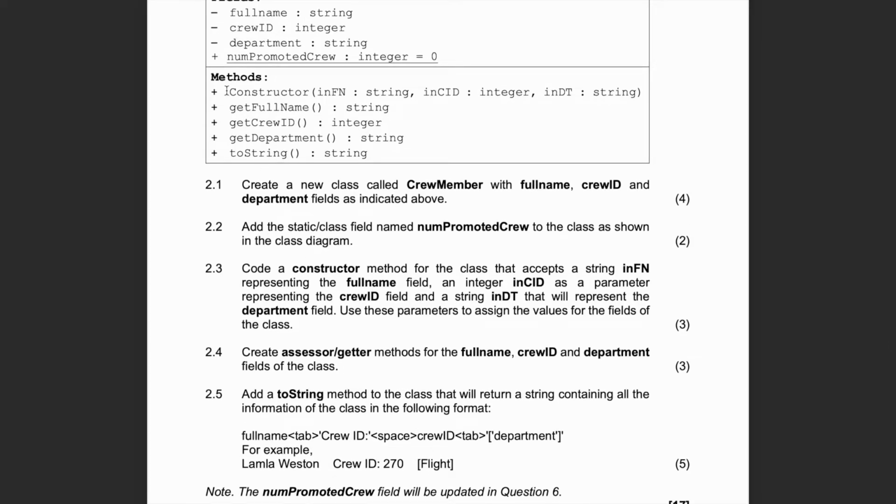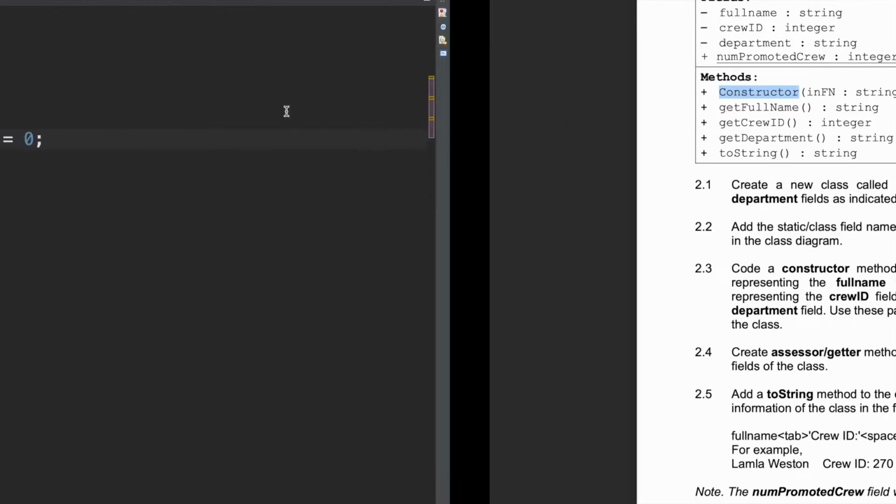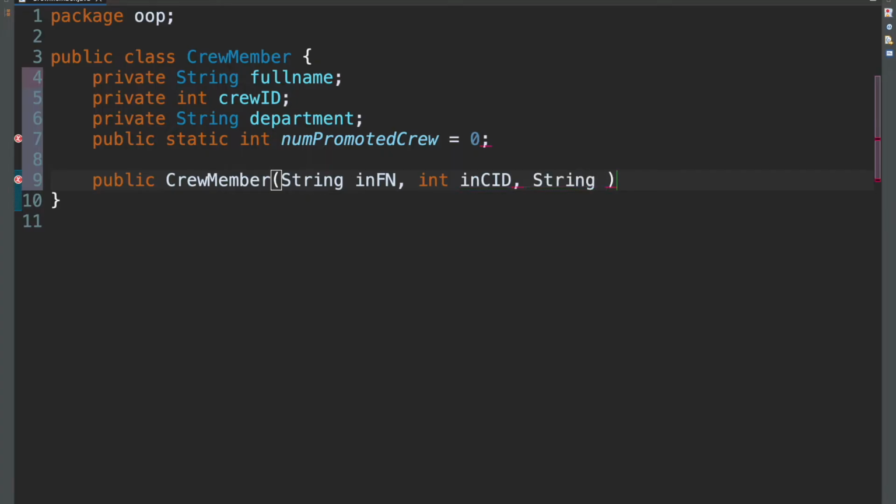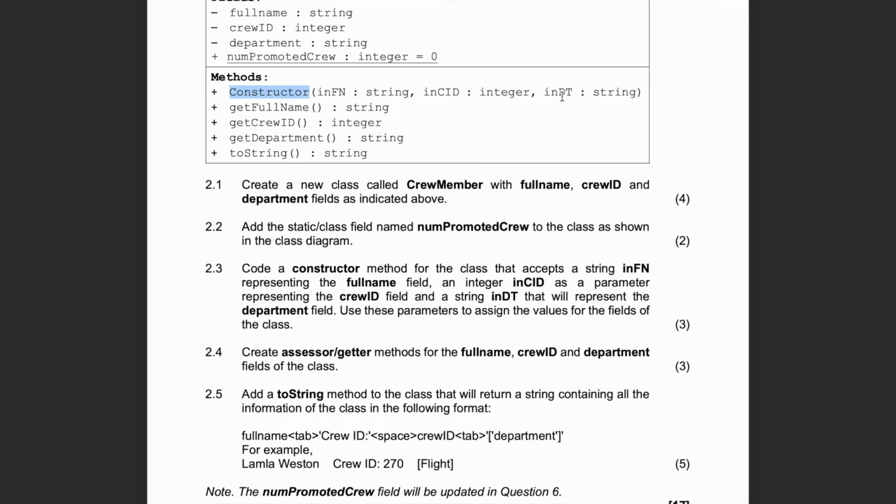Now it says make the constructor, so that's what we'll do. Public crew member, and it's string fn, int cid, string dp. Oh, let's check, it's dt.